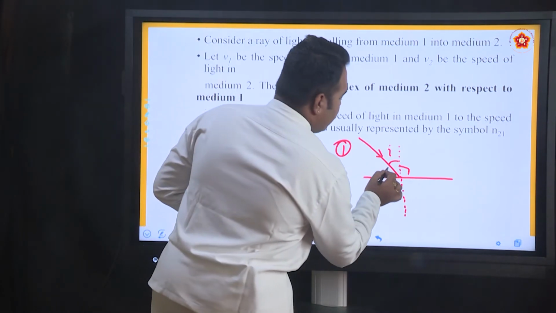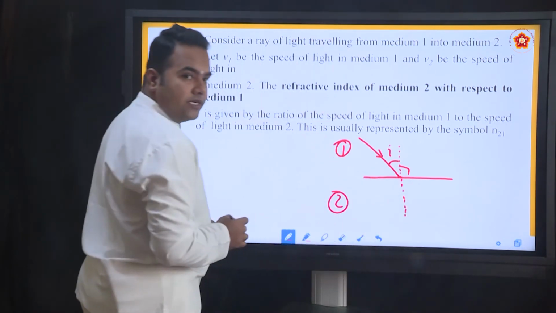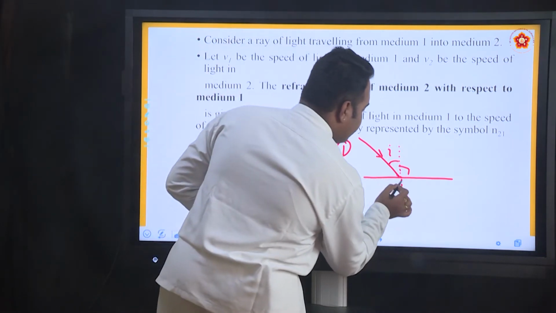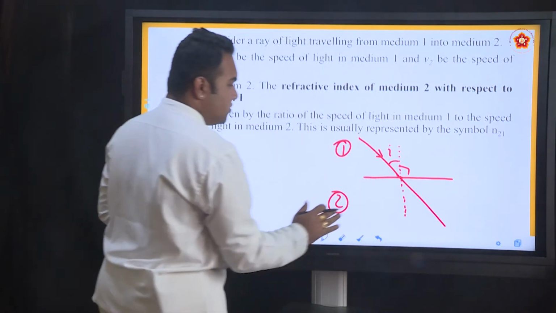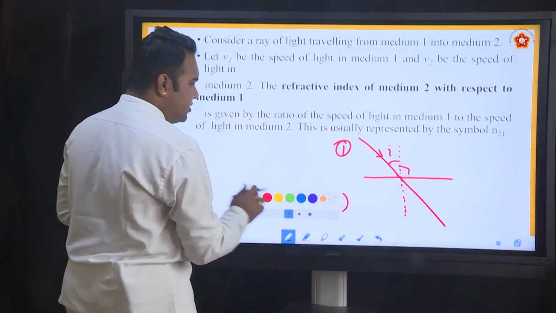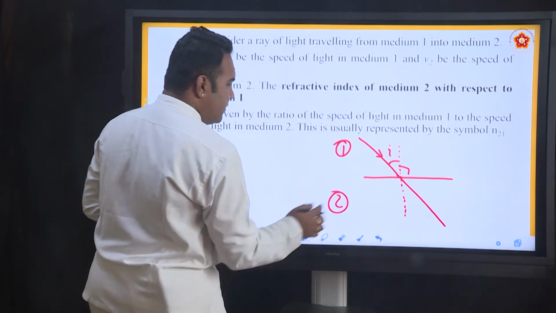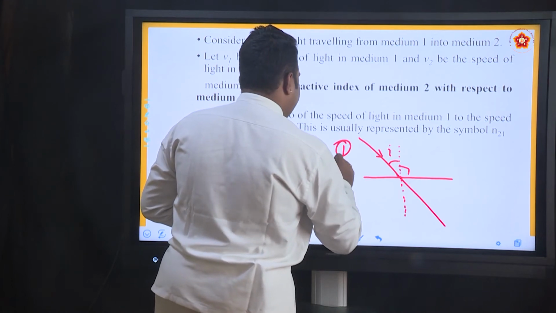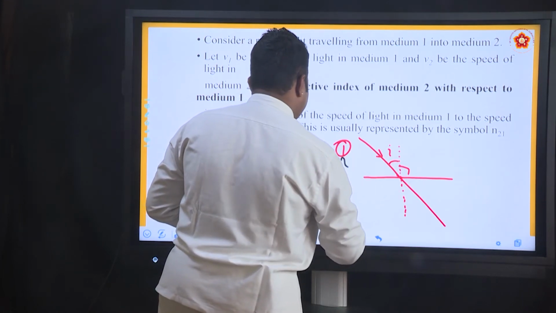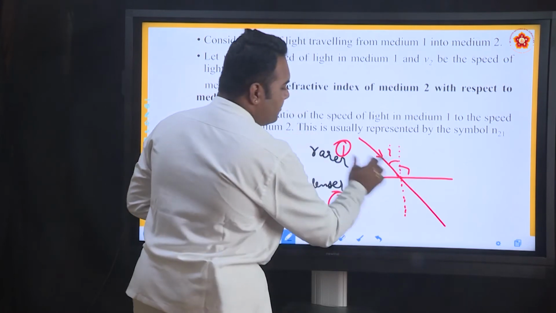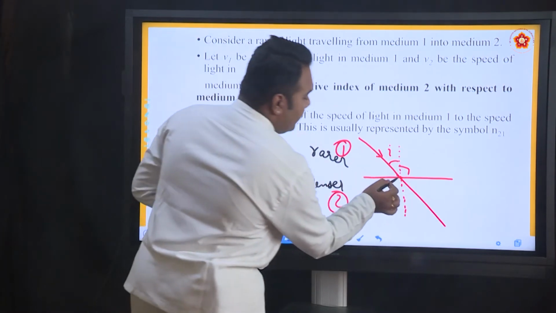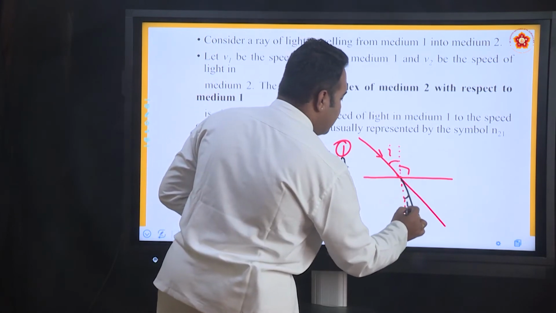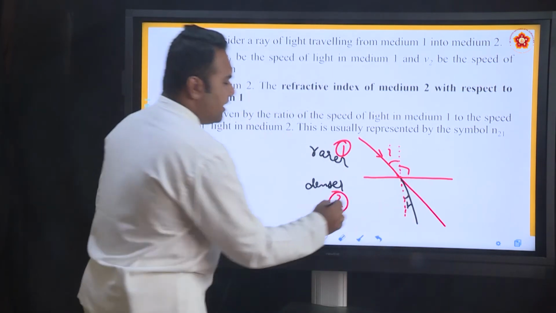Now, it should have gone off straight without any deviation if there was no change in the medium, but because there is a change in the medium there is a deviation. Let us call this the rarer medium and the denser medium. The light ray travelling from rarer to denser will bend towards the normal, and this is called the angle of refraction, r.